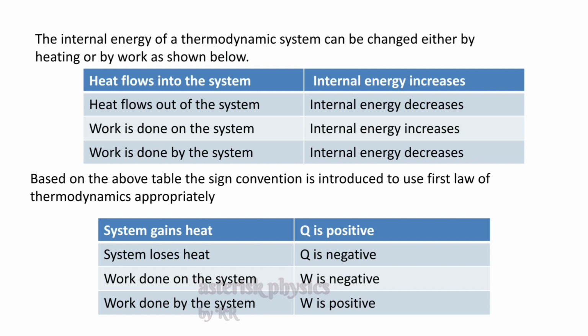That is, when the system gains heat, Q is positive. When the system loses heat, Q is negative. Work done on the system, W is negative. Work done by the system, W is positive.